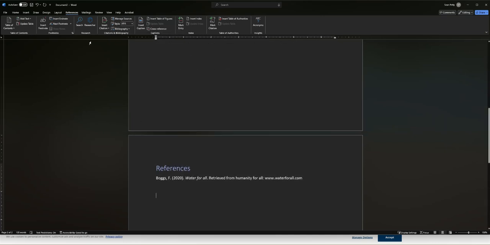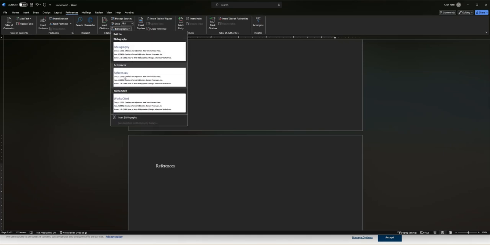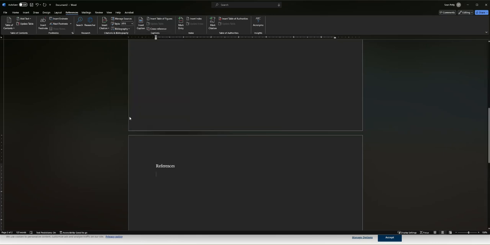In some cases, some folks like to do it this way. They like to type the word References. And then underneath, instead of selecting one of these, you could go Insert Bibliography. And then your references will show up. I'd like to see 3 to 5 references. So 3 to 5 references. And that's pretty much it.